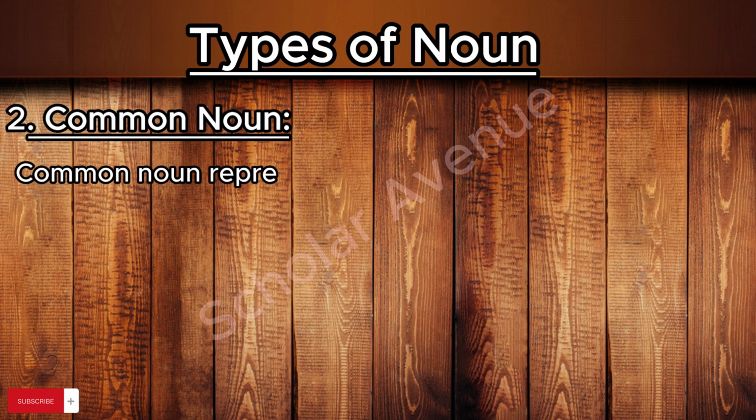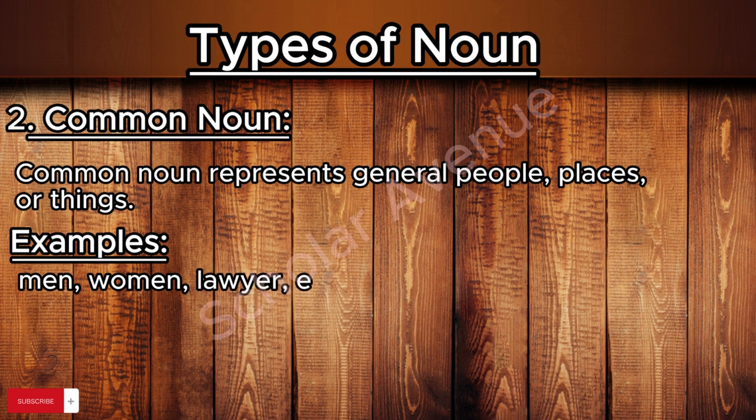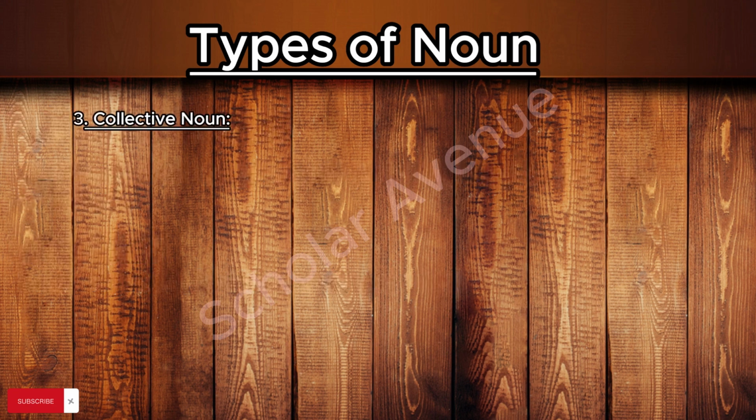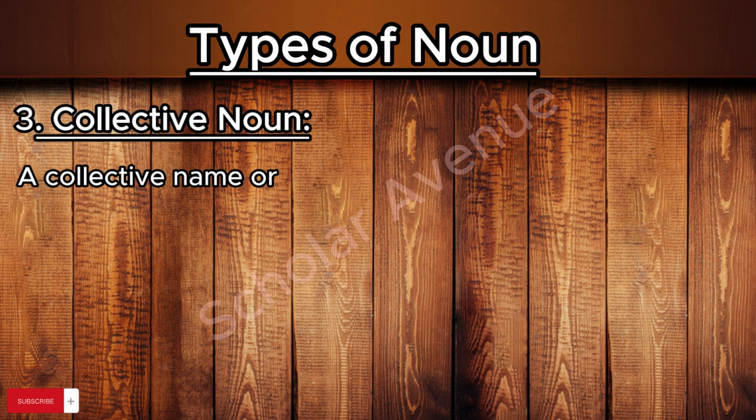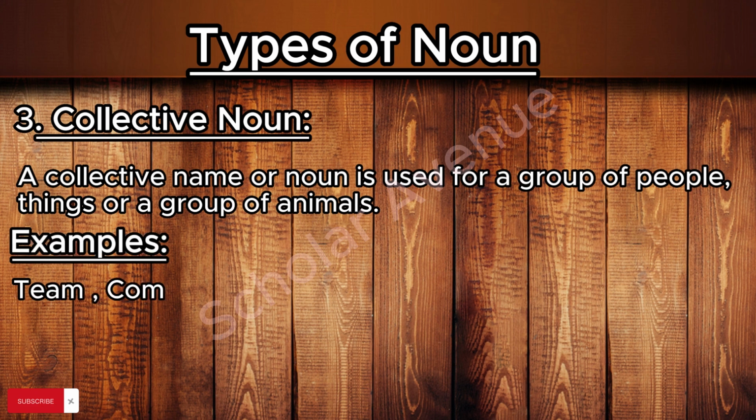Common noun represents general people, places, or things. For example, men, women, lawyer, engineer, etc. A collective name or noun is used for a group of people, things, or a group of animals. For example, team, committee, squad, family, etc.